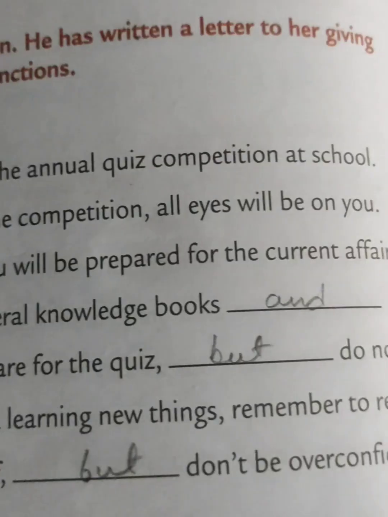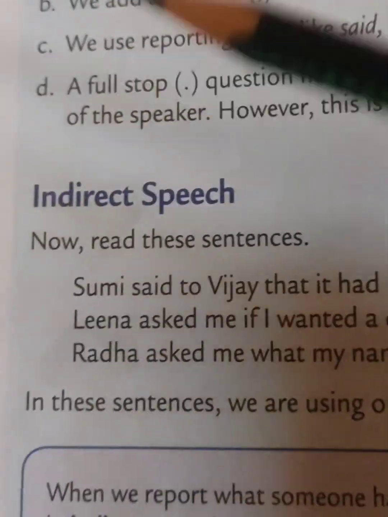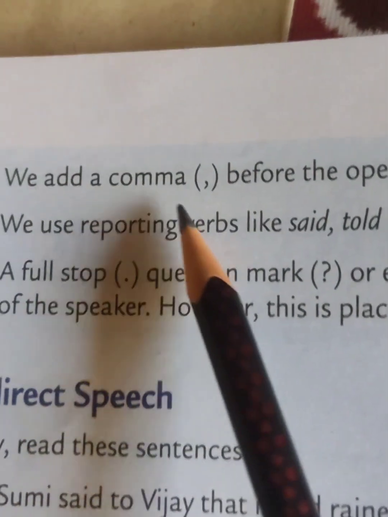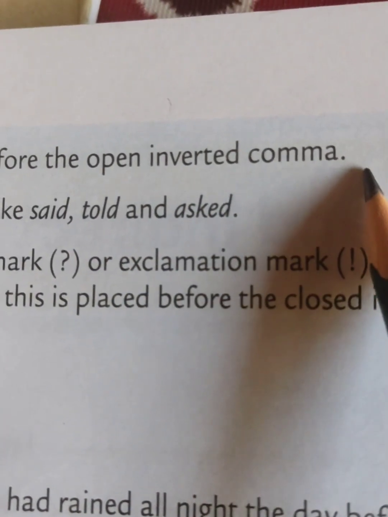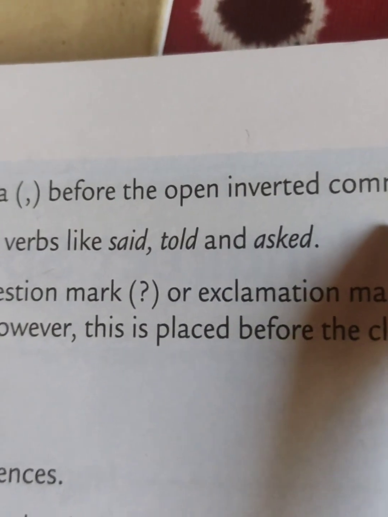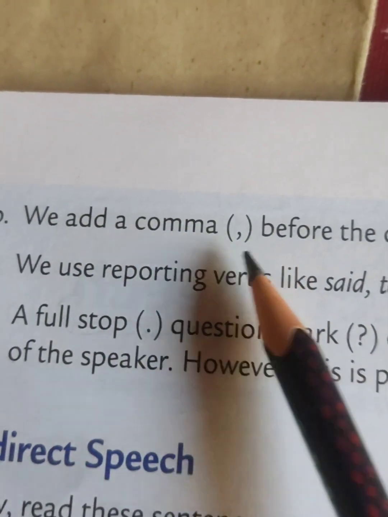Next, turn the page. Page 102. Point B. We add a comma before the open inverted comma. Okay. Before the open inverted comma, you have to add a comma.